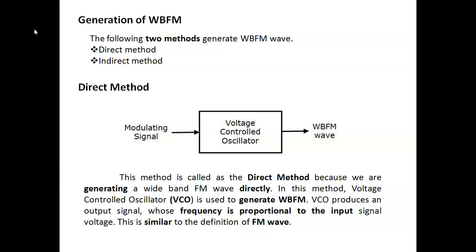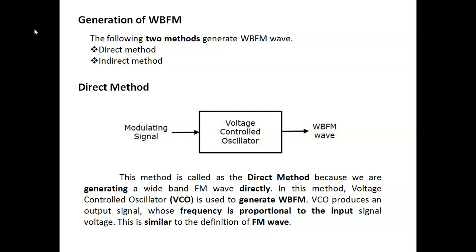Similarly, for wideband FM generation, there are two types: one is the direct method, another is the indirect method. So what is the direct method? Here we use the modulating signal, that is the input signal, message signal, or baseband signal, which is given to a voltage controlled oscillator. The voltage controlled oscillator produces the wideband FM wave.